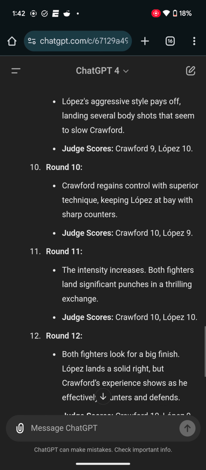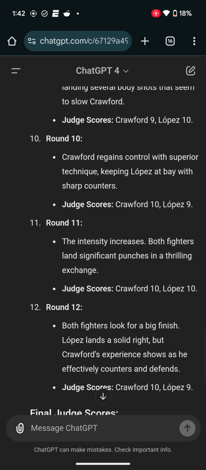Round number 12, the championship rounds. Both fighters look for a big finish. Lopez lands a solid right, but Crawford's experience shows as he effectively counters and defends that right hand. So Lopez hitting with a right. Crawford counters back and defends his face and the rest of his body. It's over. So the judges score Crawford that last round 10-9.